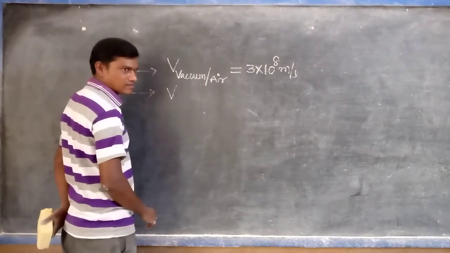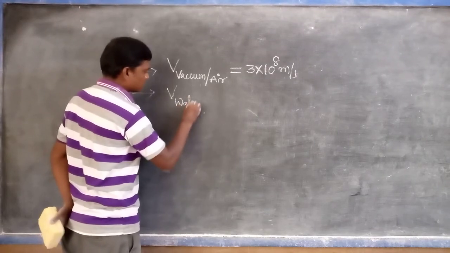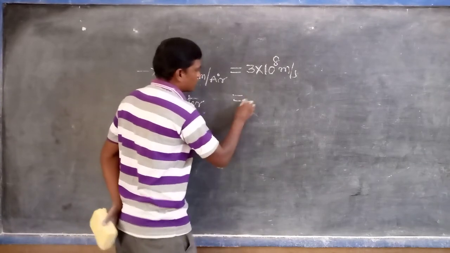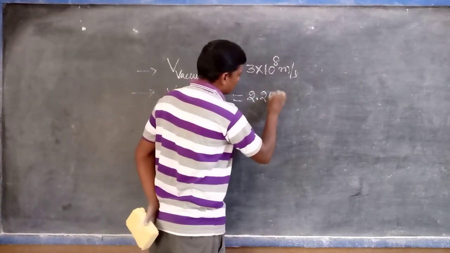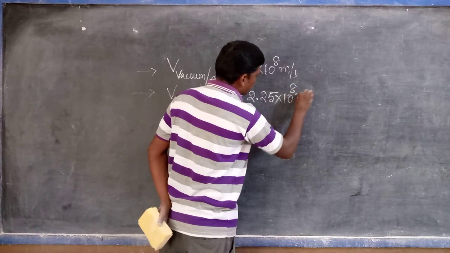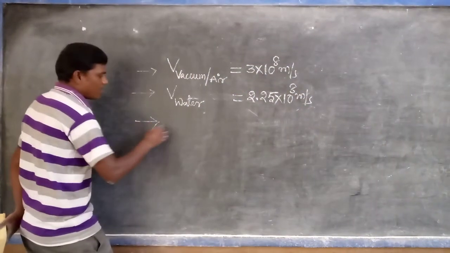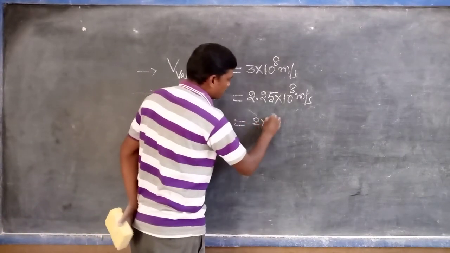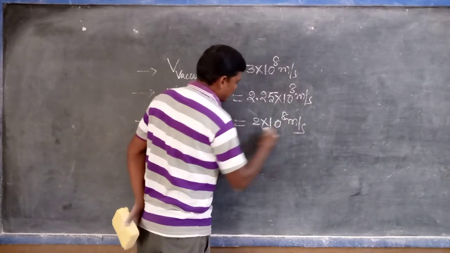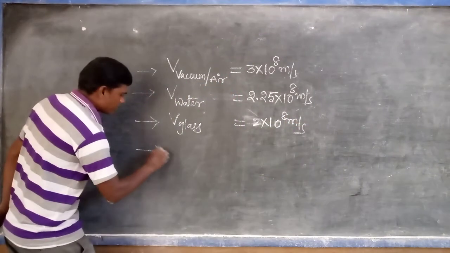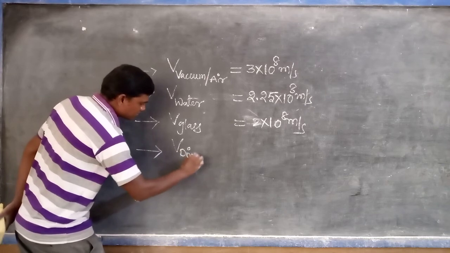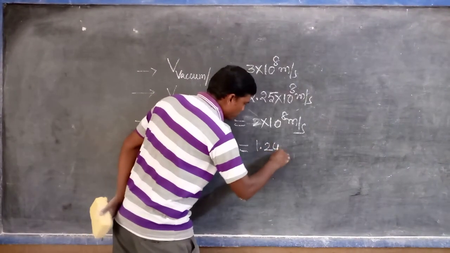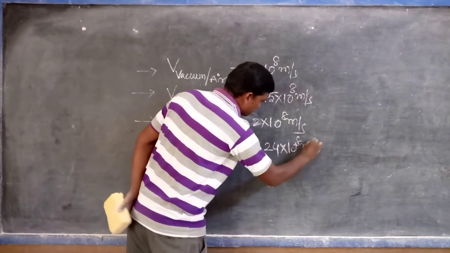The velocity of light in water is 2.25 into 10 power 8 meter per second. Velocity of light in ordinary glass is 2 into 10 power 8 meter per second. Velocity of light in diamond is 1.24 into 10 power 8 meter per second.